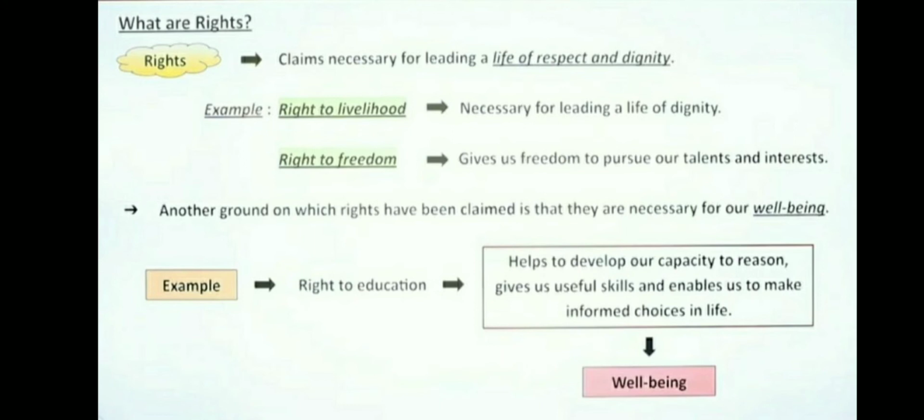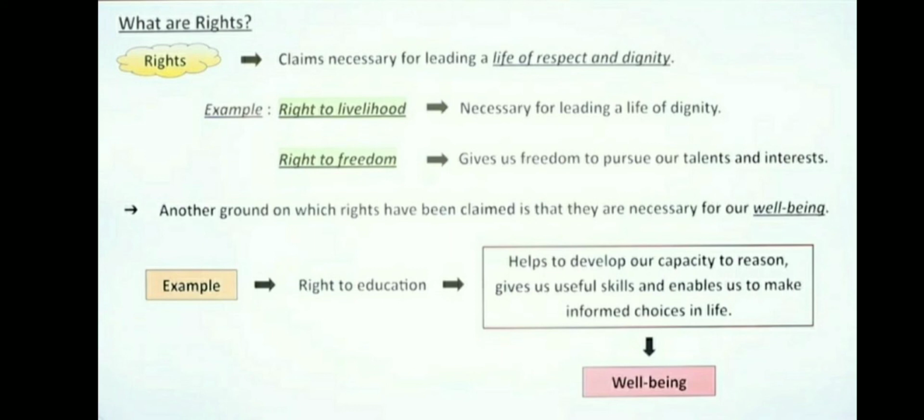Rights are primarily those claims that I, along with others, regard to be necessary for leading a life of respect and dignity. In fact, one of the grounds on which rights have been claimed is that they represent conditions that we collectively see as source of self-respect and dignity. For example, the right to livelihood may be considered necessary for leading a life of dignity. Being gainfully employed gives a person economic independence and thus is central for his or her dignity.